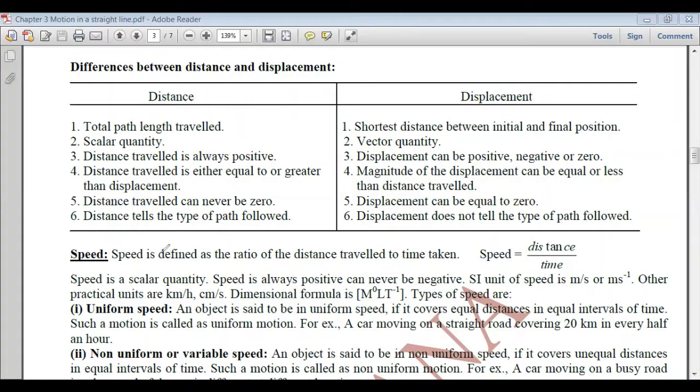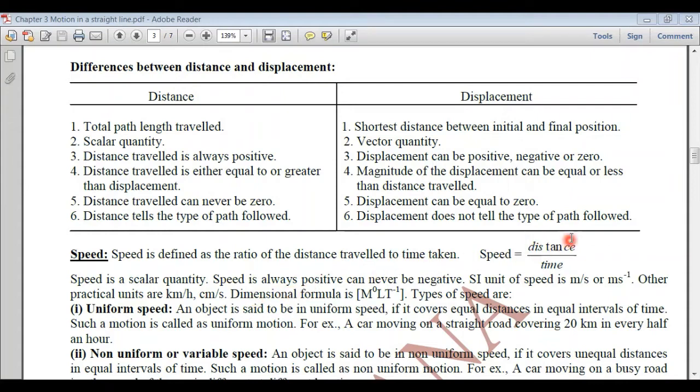Next is speed, which is defined as the ratio of the distance traveled per unit time. That is the distance traveled per unit time. We call it speed, and its formula is distance upon time. Speed is a scalar quantity.